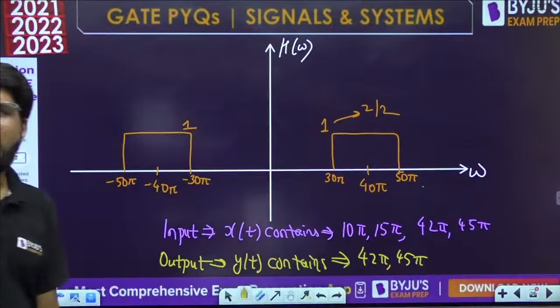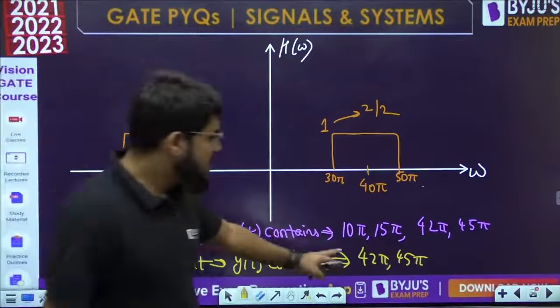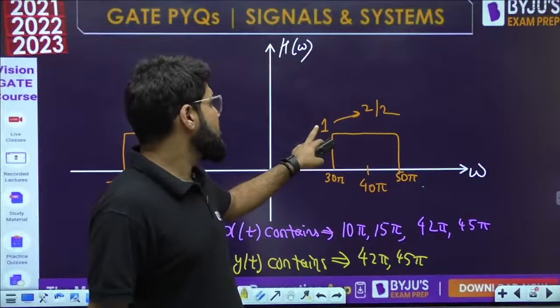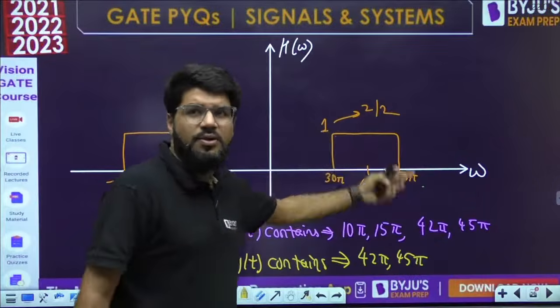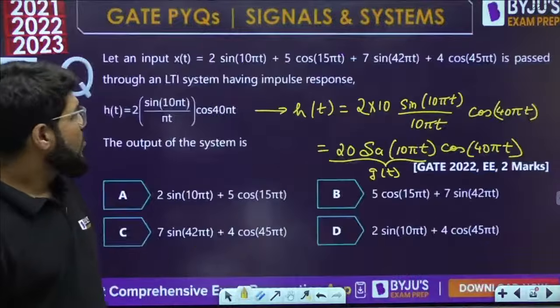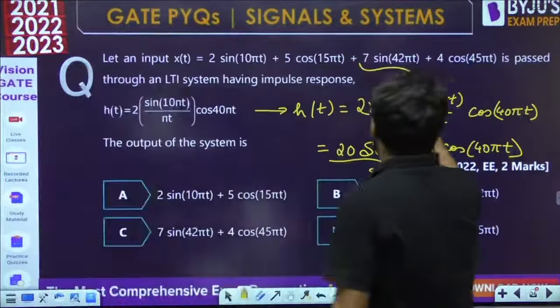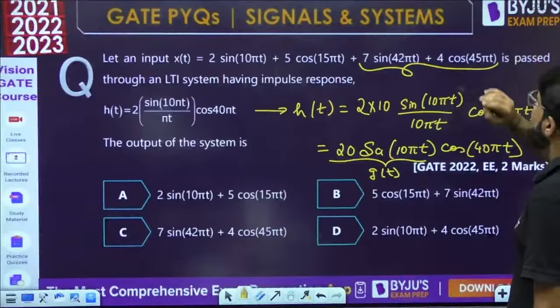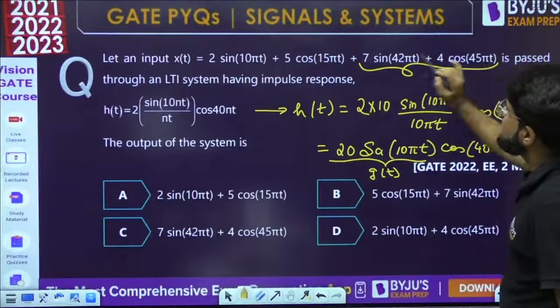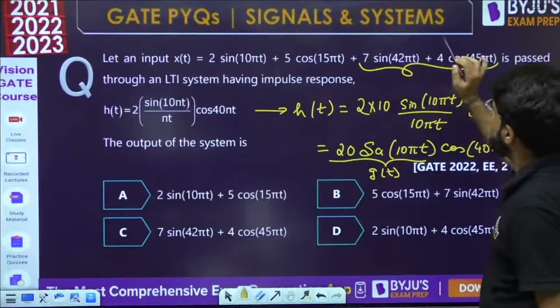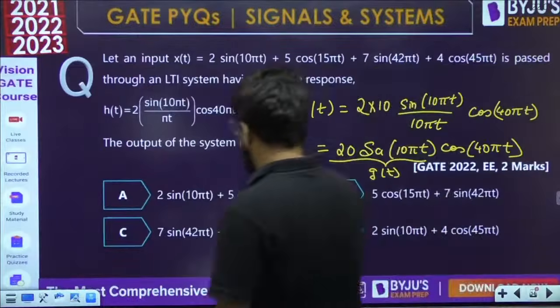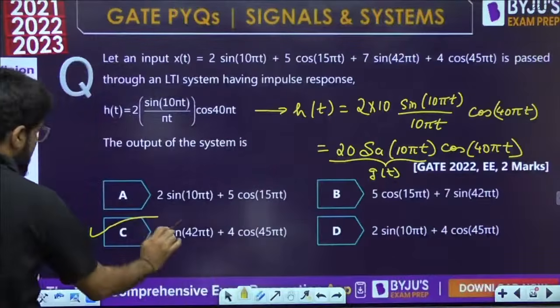The gain of the system there is 1, so the output will be the same as the input: 1 into x will be x. So 7 sin 42 pi t and 4 cos 45 pi t repeat as they are, because 7 into 1 is 7 and 4 into 1 is 4. The correct answer is option C.